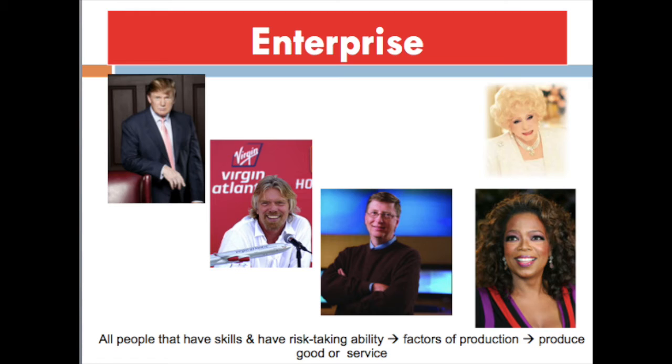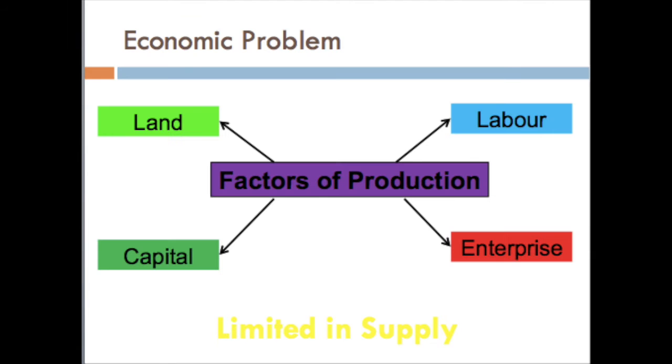So the basic role of enterprise is to organize the production by arranging land, labor, capital, and make profit. So then, I hope now the definition of land, labor, capital, and enterprise is clear, and you know how important these factors of production are for producing any goods and service. Now, a quick reminder. These factors of production are not abundant. They are limited in supply. Because of this limited supply, the economic problem arises.